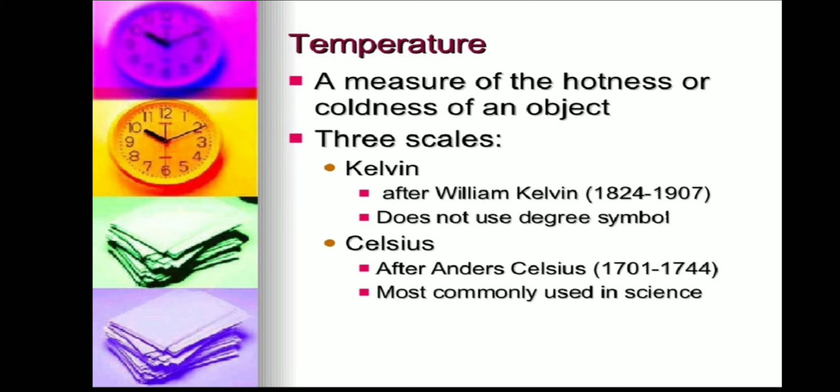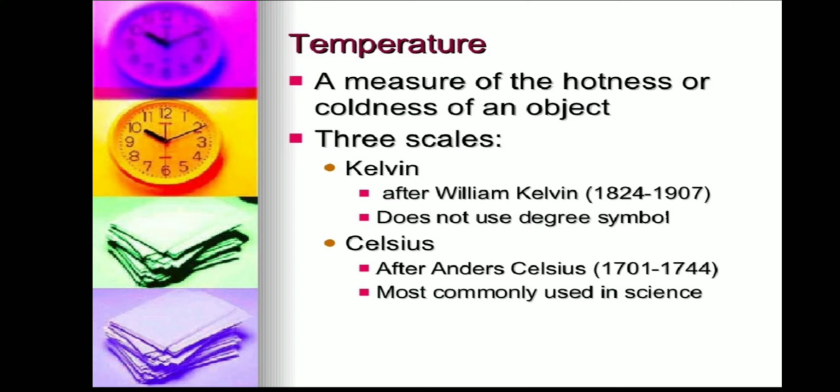Another base quantity is temperature. Temperature is a measure of the hotness or coldness of an object. There are 3 scales to measure temperature: Kelvin scale, Celsius scale, Fahrenheit scale. The Kelvin scale is named after the scientist William Kelvin. He does not use the degree symbol.